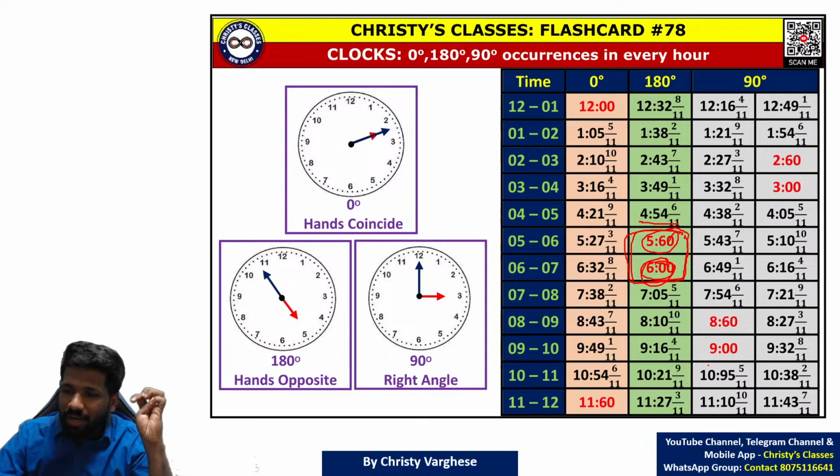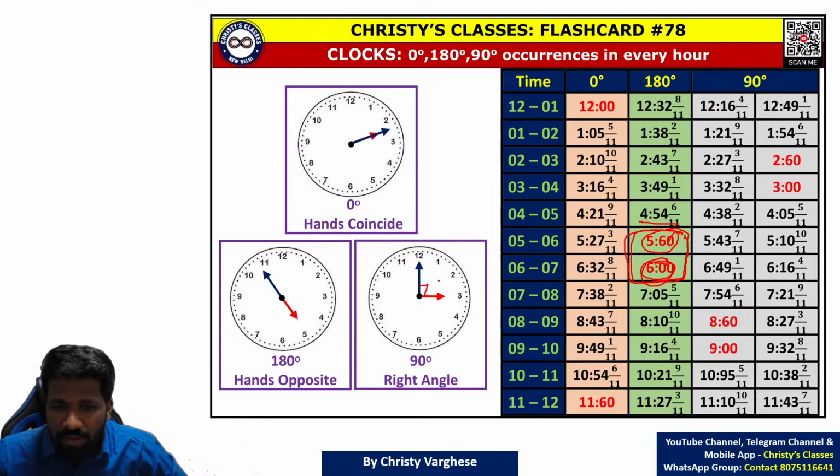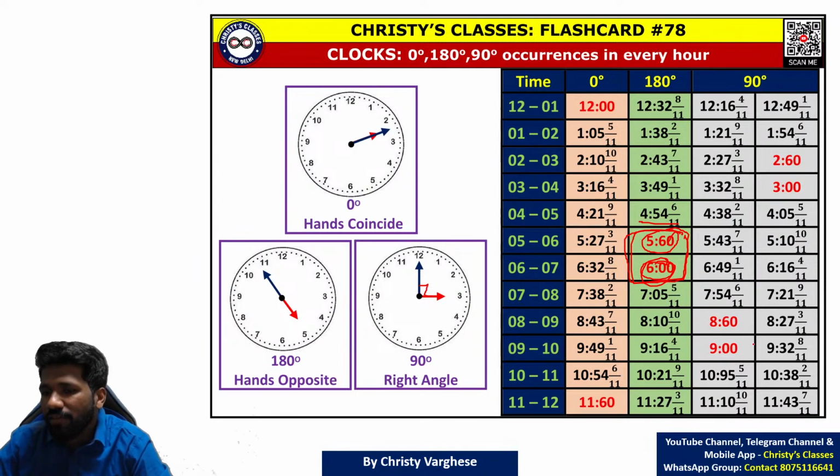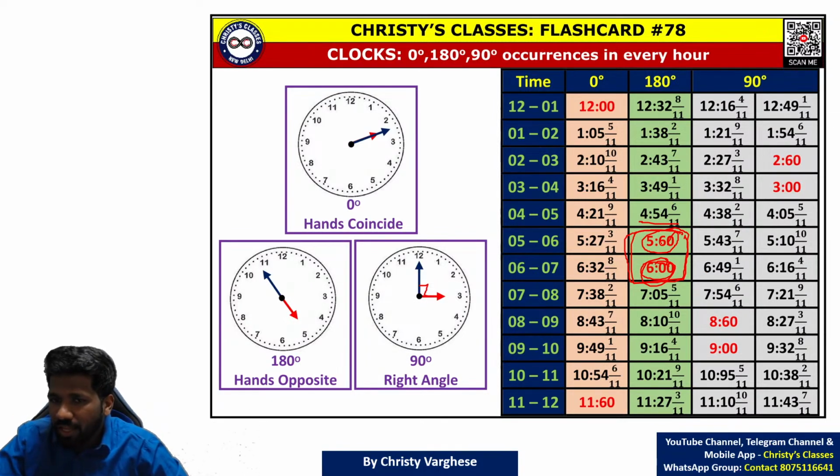Now 90 degree or right angle, question can be asked that way also. Between 3 and 4, what is the time when hands of clock are 90 degree or right angle? Or 4 and 5. For that also, you can use the same sequence. But here, angle between minute hand and hour hand can be 90 degree in two ways in every hour. For example, between 3 and 4. At 3 o'clock, it is 90 degree. It is very clear, right?